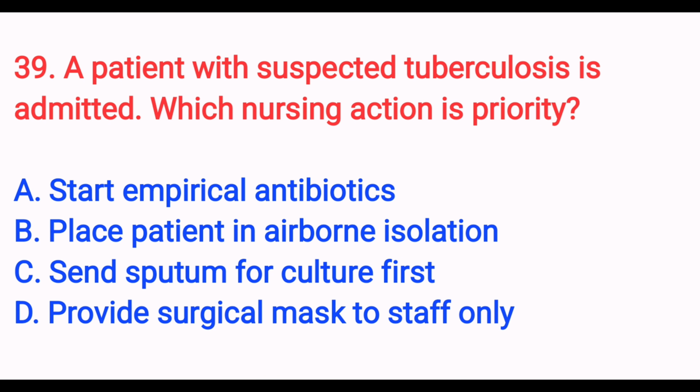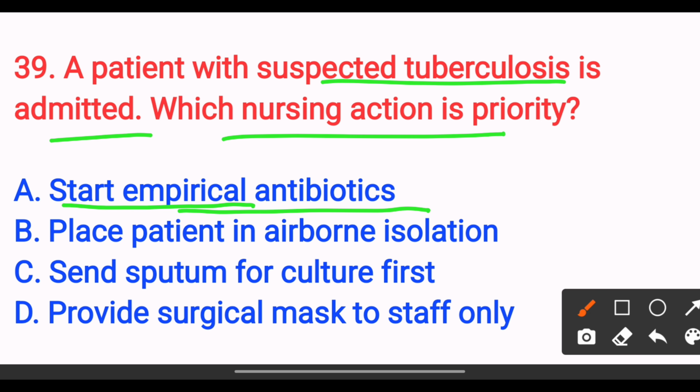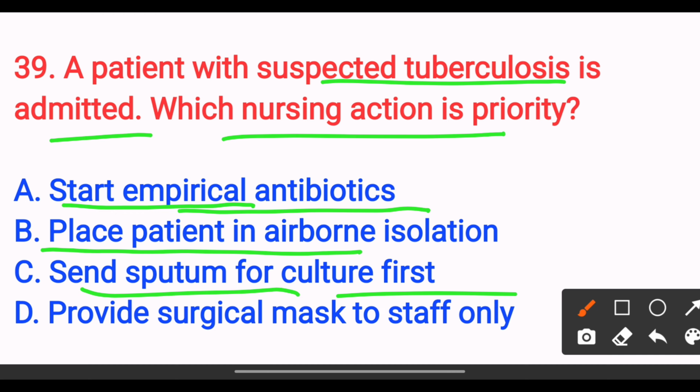a patient with suspected tuberculosis is admitted. Which nursing action is priority? Option A, start empirical antibiotics. Option B, place patient in airborne isolation. Option C, send sputum for culture first. Option D, provide surgical masks to staff only.